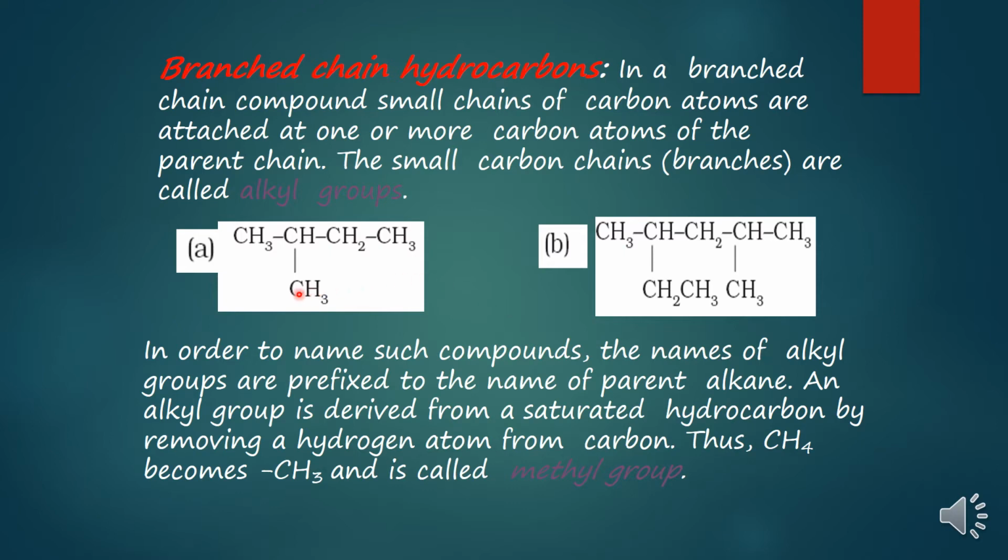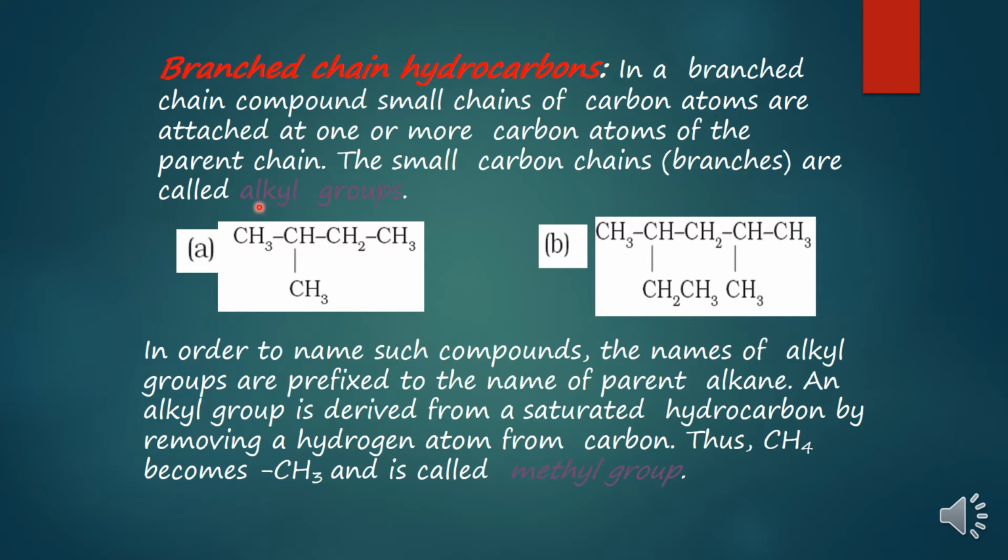And children, the small carbon chains attached to the main chain are called alkyl groups. Alkyl is made up of two terms, alk plus yl.